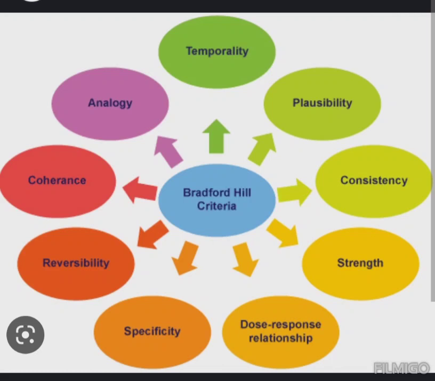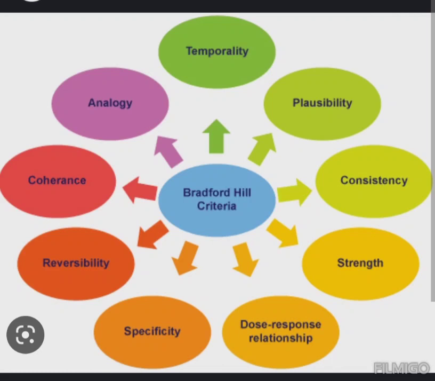The group of principles include strength, consistency, specificity, temporality, biological gradient, plausibility, coherence, experiment, and analogy. Let's discuss each one by one. Strength. Association does not necessarily imply causation. A risk factor associated with a disease cannot be a cause for sure, but the stronger the association, the more evidence for causation. It is discussed under strength.